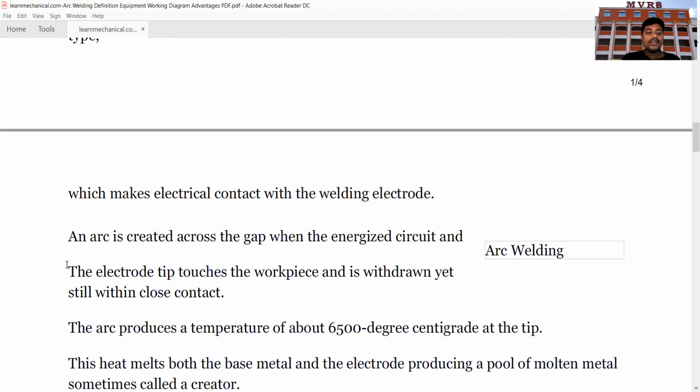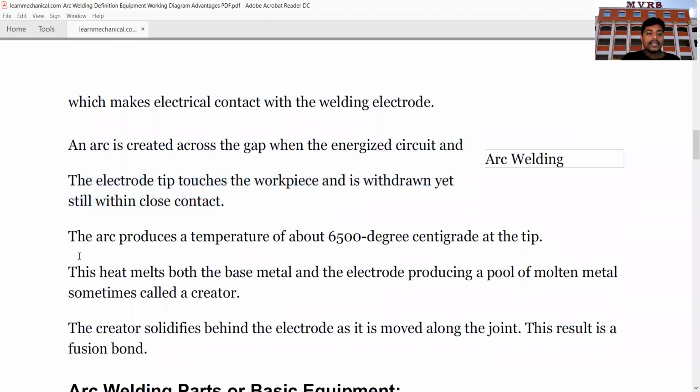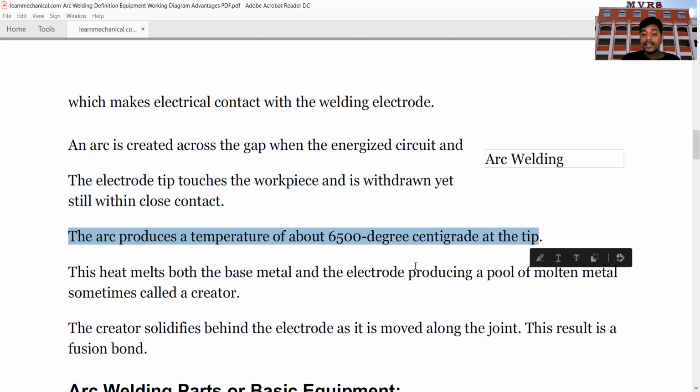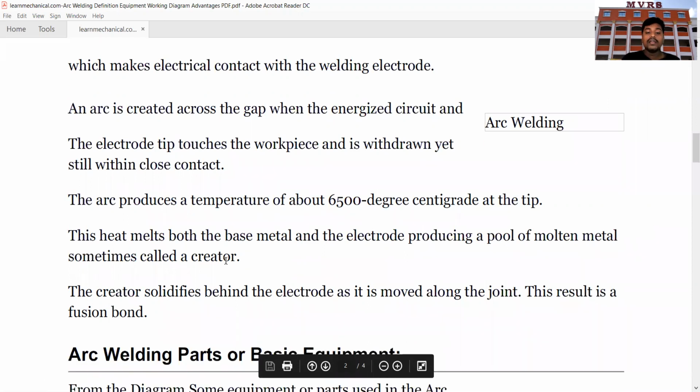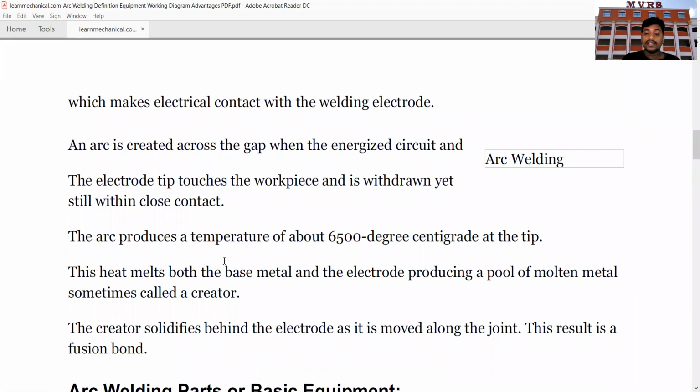Okay, as we have already known, the electrode tip touches the workpiece and is withdrawn. So generally, you need to observe this, the arc that is produced at the tip will be around 6500 degrees centigrade. So when 6500 degrees centigrade is developed, obviously the material that is placed will start melting. Okay, thereby the fusion process takes place and the welding takes place.